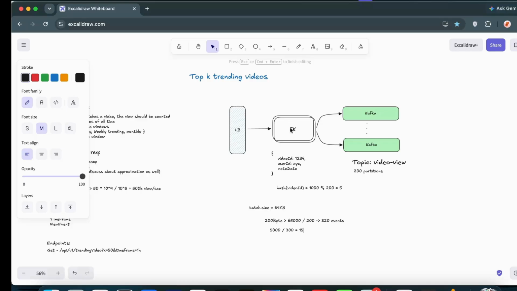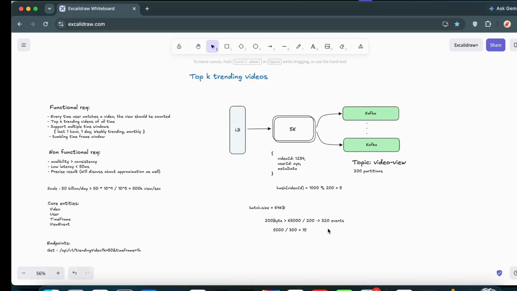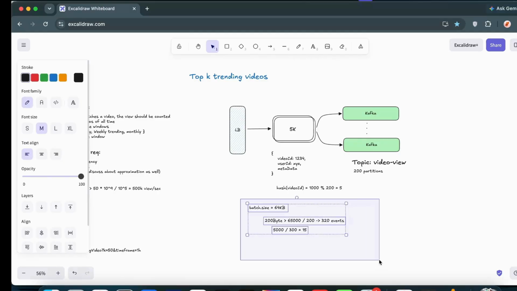So instead of making 5k network calls to the Kafka, we are sending these events in the form of batches, and we are simply reducing these many network calls to just around 50 or 20, maybe max 30, 50. That is the number that we are getting. We can reduce those many network calls to this just because we have the batch.size concept available in Kafka. So that is the optimization that we can make for the network calls.